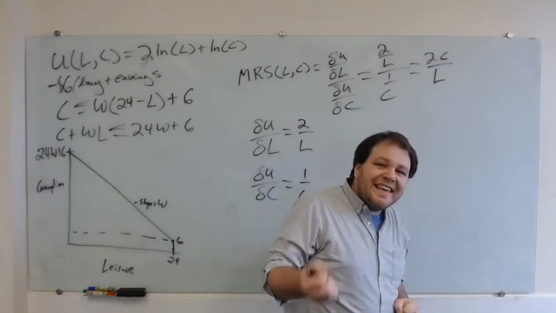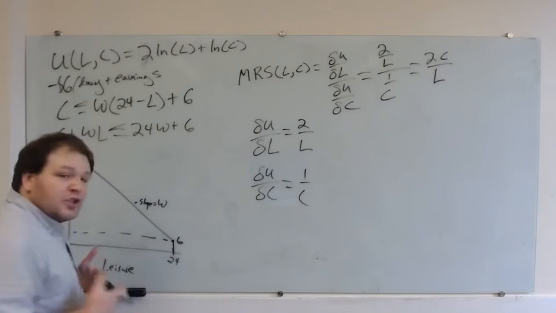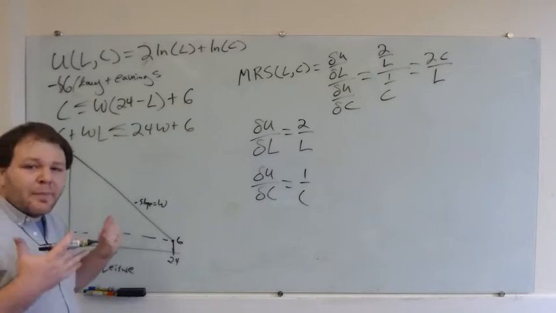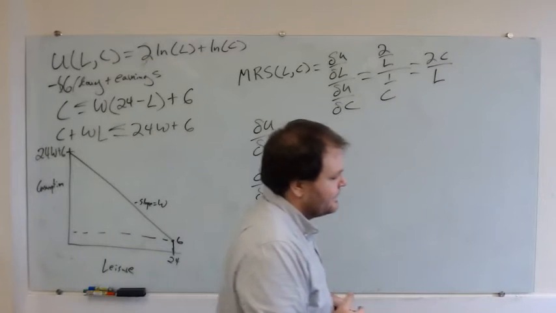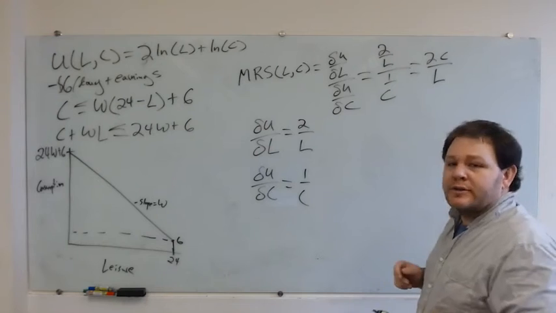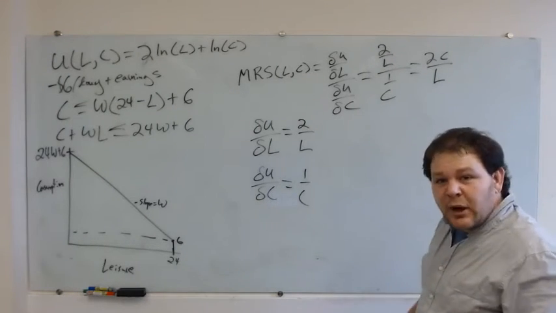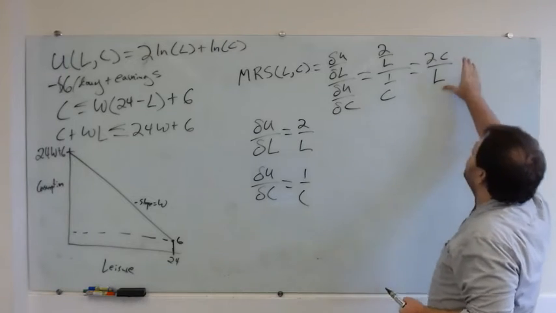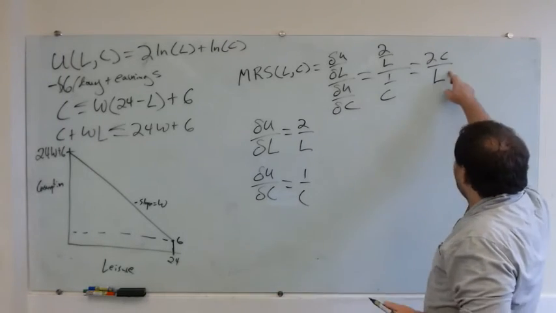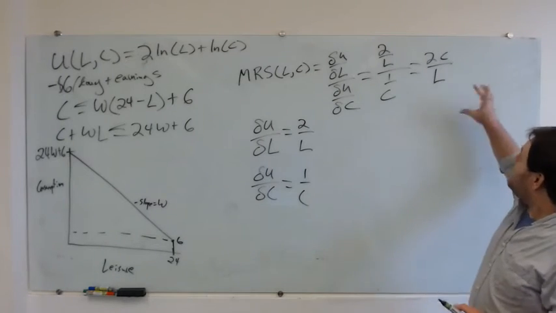So now let's think about what sort of solutions we're looking for. Are we looking just for interior solutions, or is there the possibility of a corner solution? Now what you're probably thinking is, there's no chance of a corner solution, because if consumption was 0, my MRS would be 0, and if leisure was 0, my MRS would be infinity. And you're right about that. Our MRS would be 0 if consumption was 0.